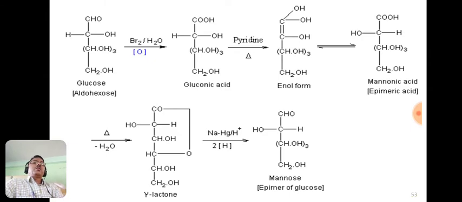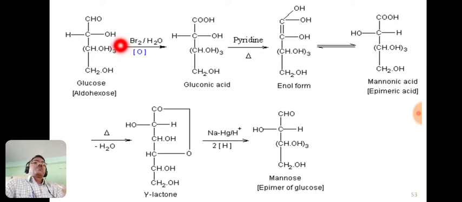So what is epimerization? It is the conversion or change in the configuration of one asymmetric carbon atom of a molecule having more than two asymmetric carbon atoms.